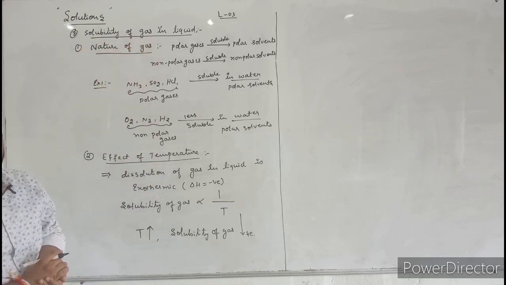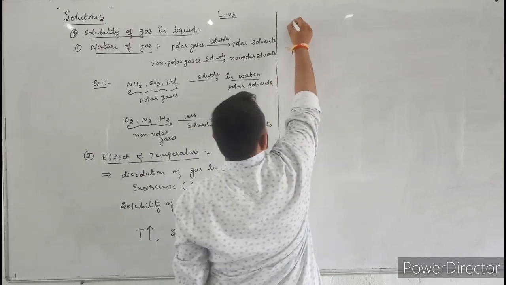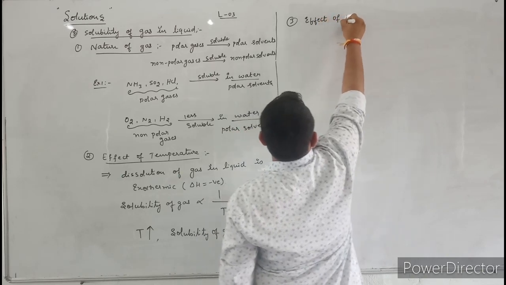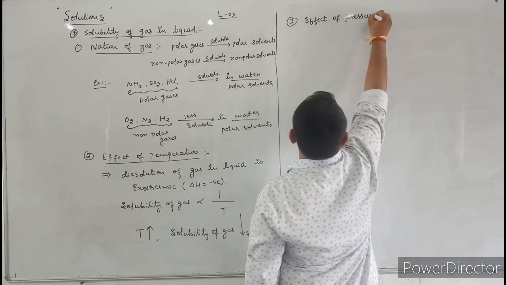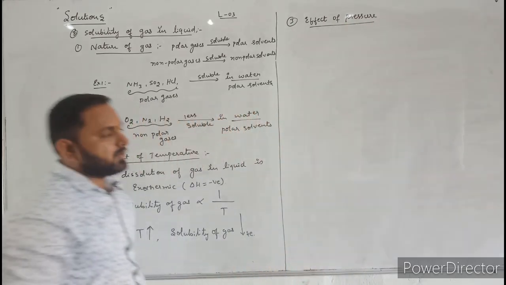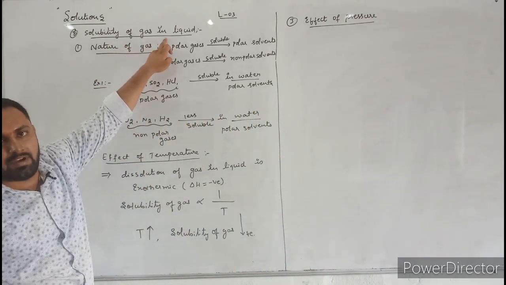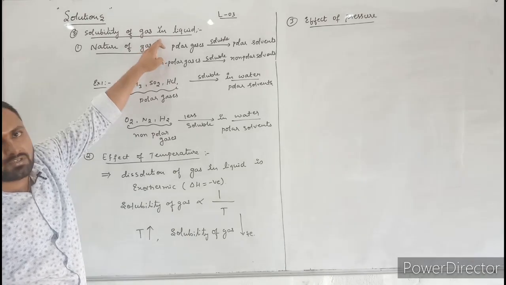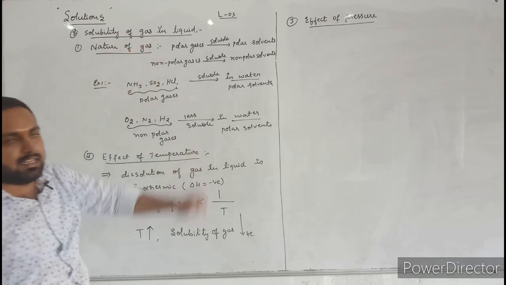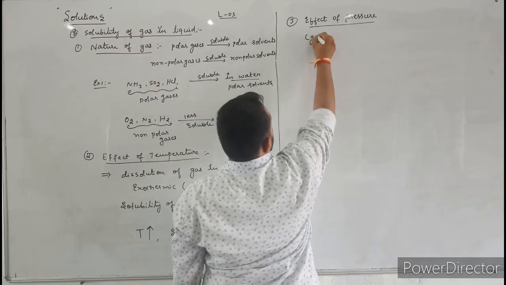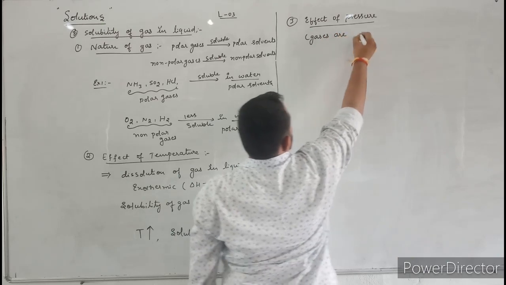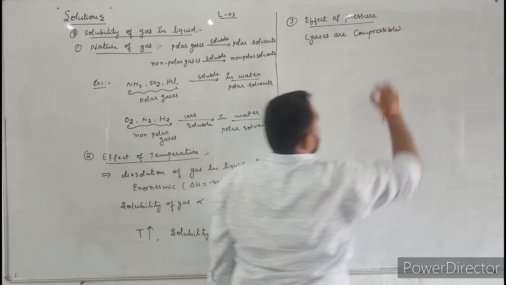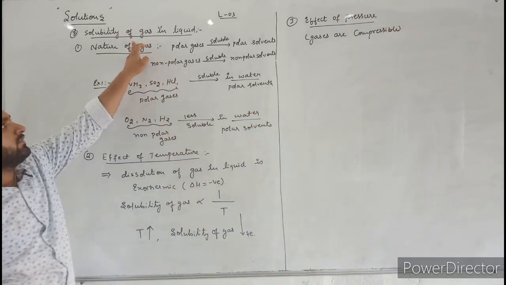Next, let us discuss the effect of pressure. Here, the third one is the effect of pressure. We are discussing the solubility of gases in liquid. Gases are compressible, so there is an effect of pressure on solubility of gas in liquid.